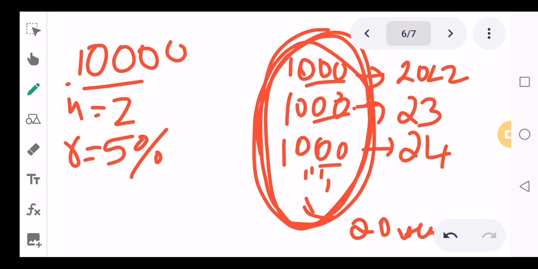This is a single cash flow. When I ask you to find the value of all these amounts, which continue for the next 20 years, then this is called multiple cash flow.